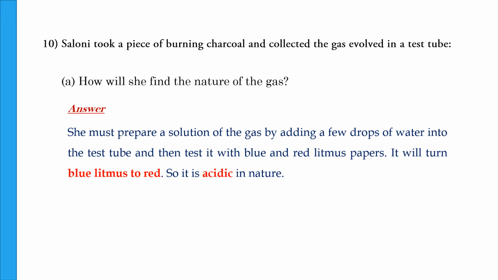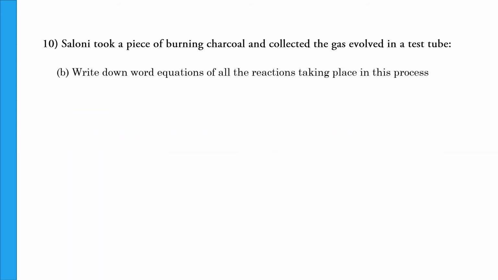But it has already been mentioned that the gas is collected by burning charcoal, so we can infer that it is carbon dioxide gas. So carbon dioxide gas is basically acidic in nature, and when she tests she will find out that it turns blue litmus to red. The test indicated by the solution will be blue litmus to red, which means that it is acidic in nature.